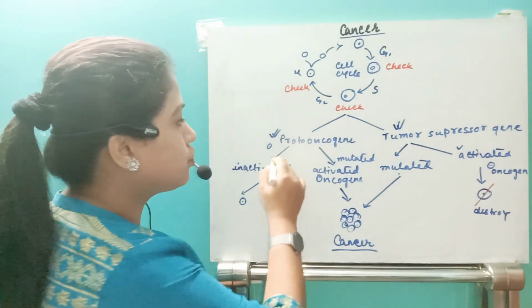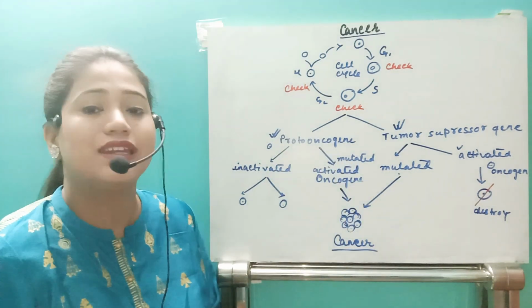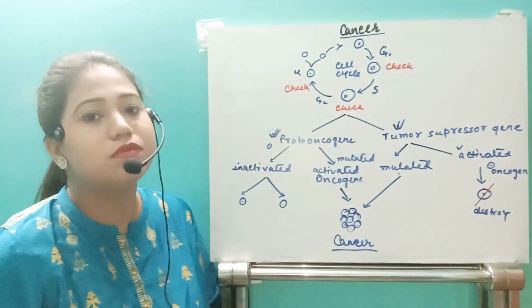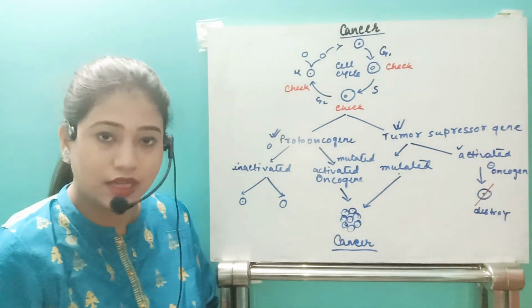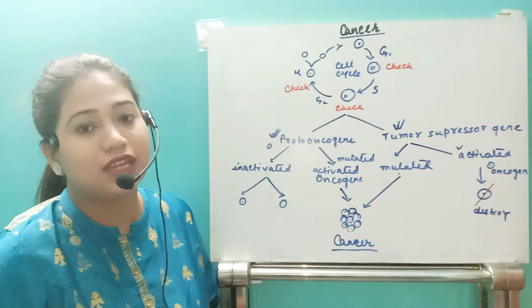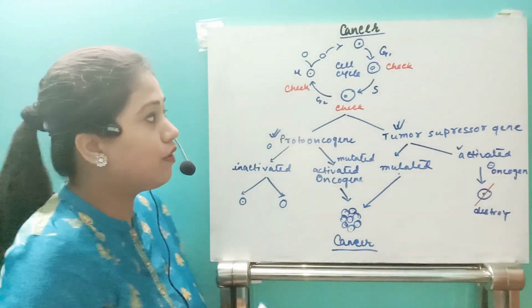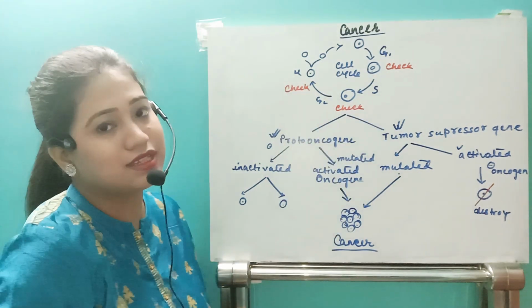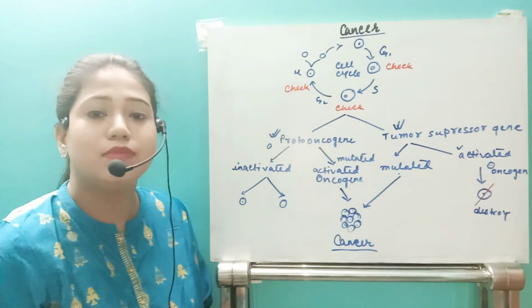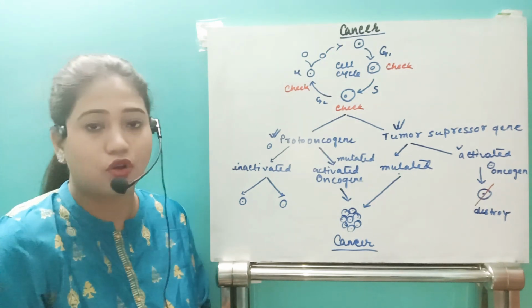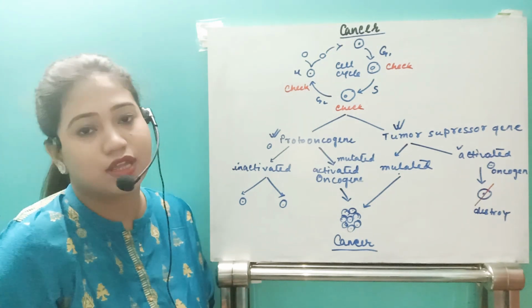If both these two or one of these two get activated, means what? It gets mutated, right? Then what happens in our body? Cancerous growth will occur, where cells will not follow the normal cell cycle, and rapid multiplication will occur within a short period of time. That is known as cancer.